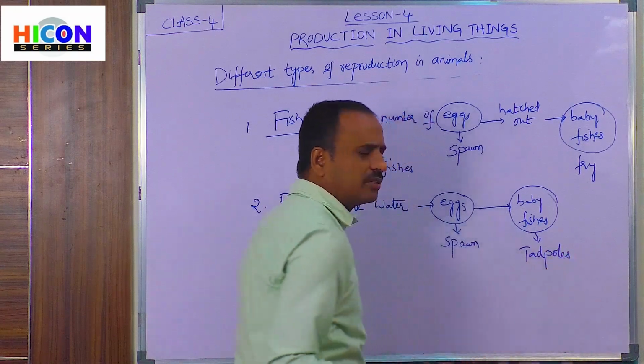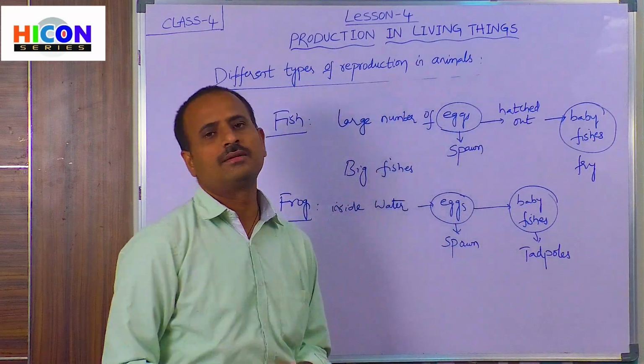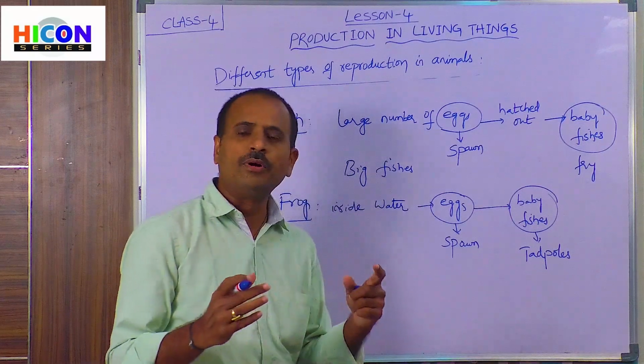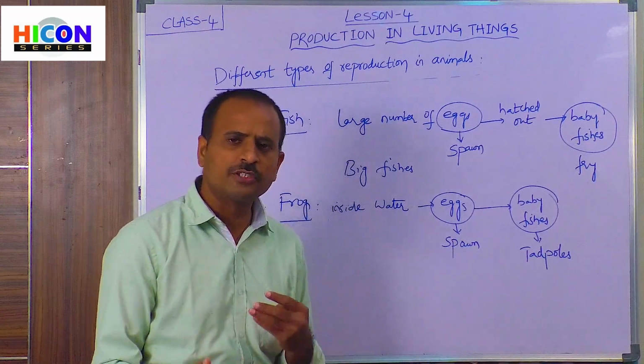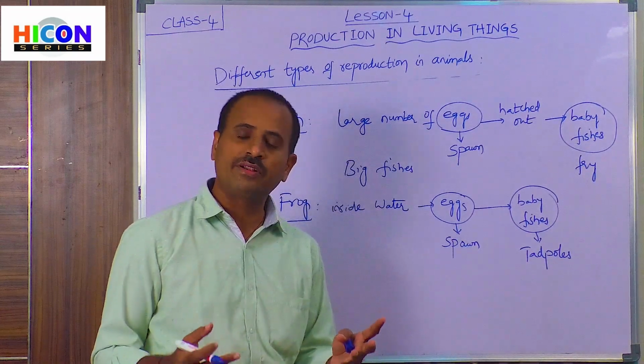Children, these tadpoles have a small tail. That's why these tadpoles look like a fish, because they have a tail.